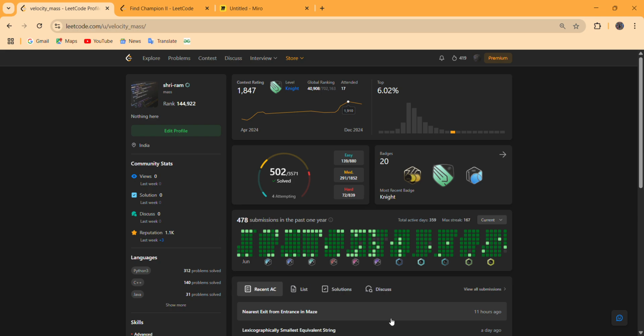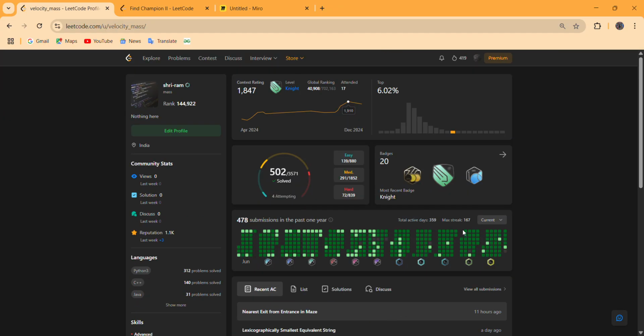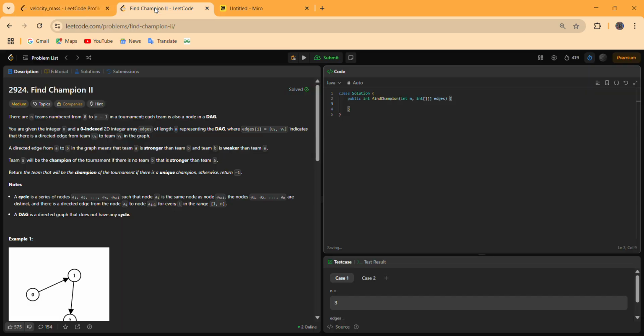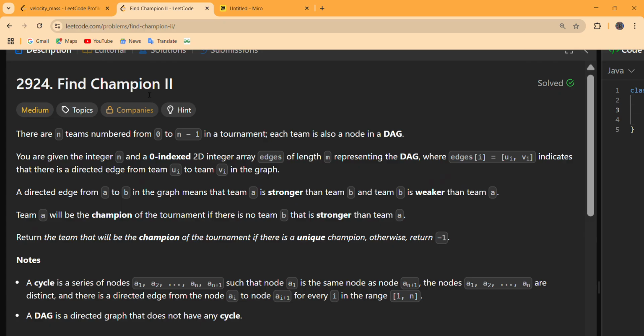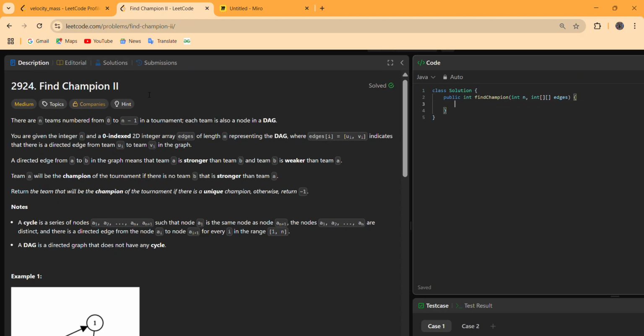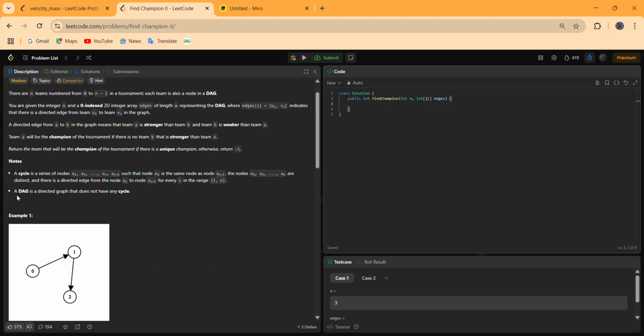Hello and welcome everyone to today's LeetCode challenge. And today's question is question number 2924, Find Champion II. This is a graph question, and basically this is a DAG, that means directed acyclic